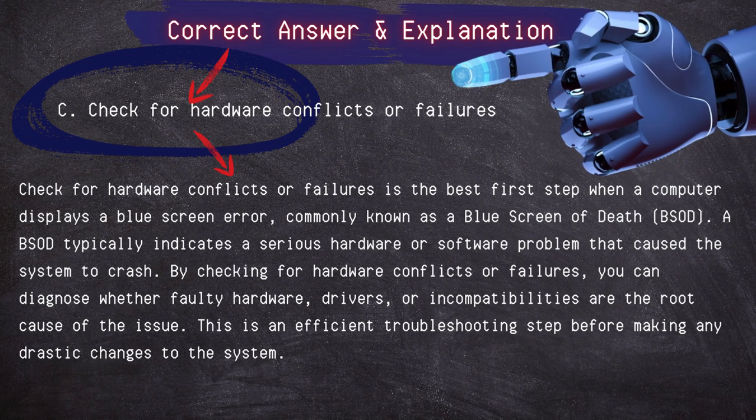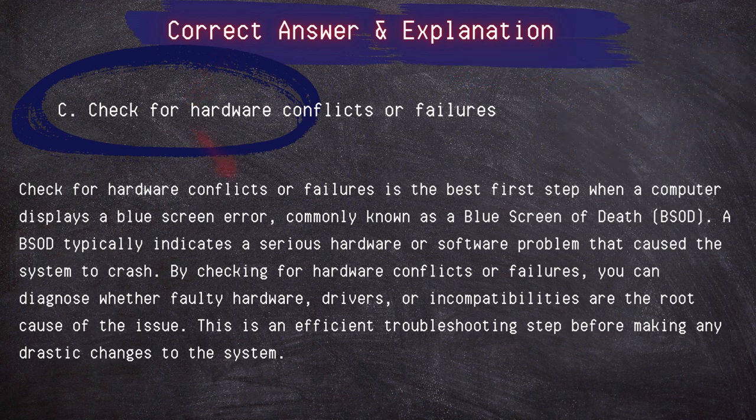Check for hardware conflicts or failure is the best first step when a computer display is blue or displays a blue screen error, commonly known as a blue screen of death or a BSOD. A BSOD typically indicates a serious hardware or software problem that caused the system to crash. By checking for hardware conflicts and failures, you can diagnose whether faulty hardware, drivers, or incompatibilities are the root cause of the issue. This is an effective troubleshooting step before making any drastic change to the system.